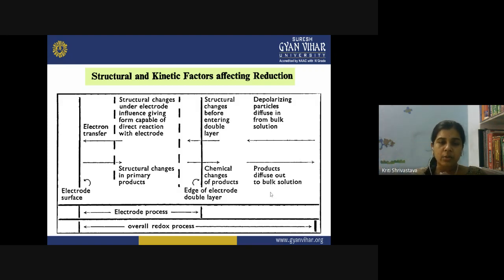So at this electrode surface, any of the processes is occurring, and so you can see here so many structural changes are involved, and at the same time the speed of the ion moving towards the electrode surface also matters. So we have so many structural and kinetic factors which affect this process of reduction, and therefore we can study these factors using the polarographic information.